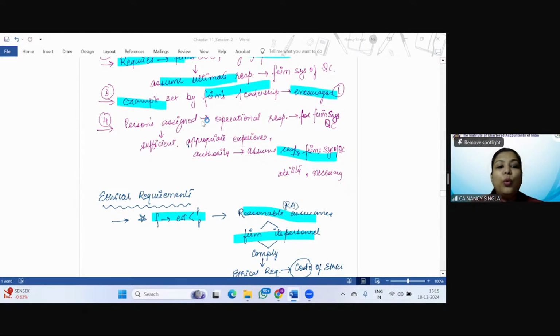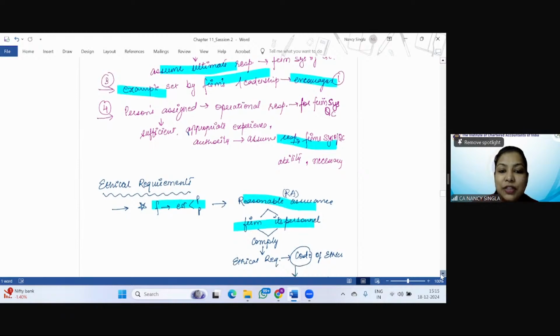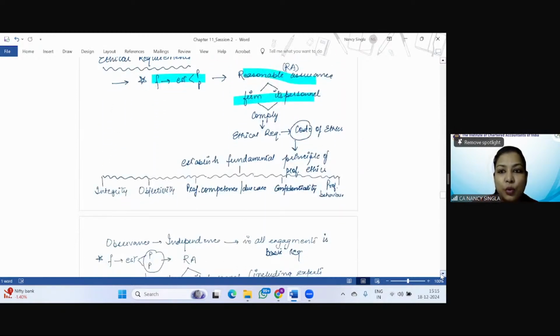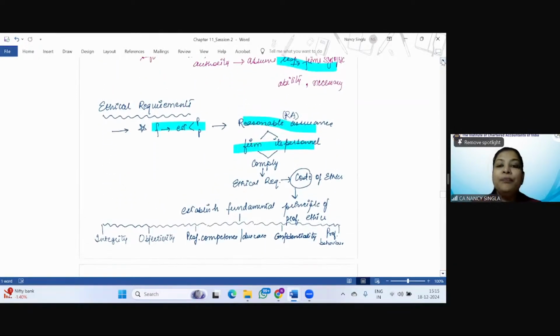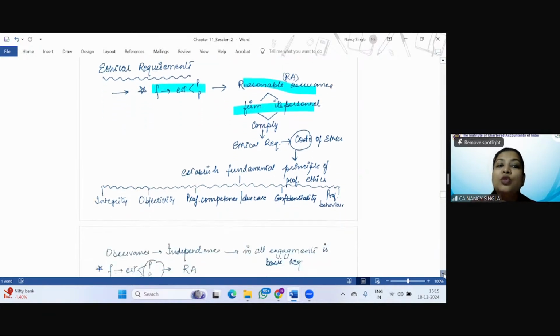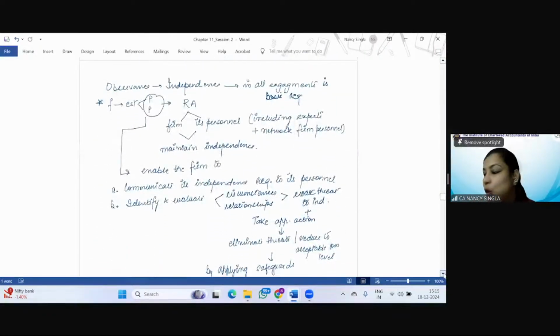Five. So when we talk about ethical requirements, it is so easy to understand and learn what will come in ethical requirements. So the firm should establish the policies and procedures so as to obtain a reasonable assurance that the firm and its personnel comply with ethical requirements given by the Code of Ethics, and there are the established fundamental principles of professional ethics, which are integrity, objectivity, professional competence, due care, confidentiality, and professional behavior. Clear? This is simple.